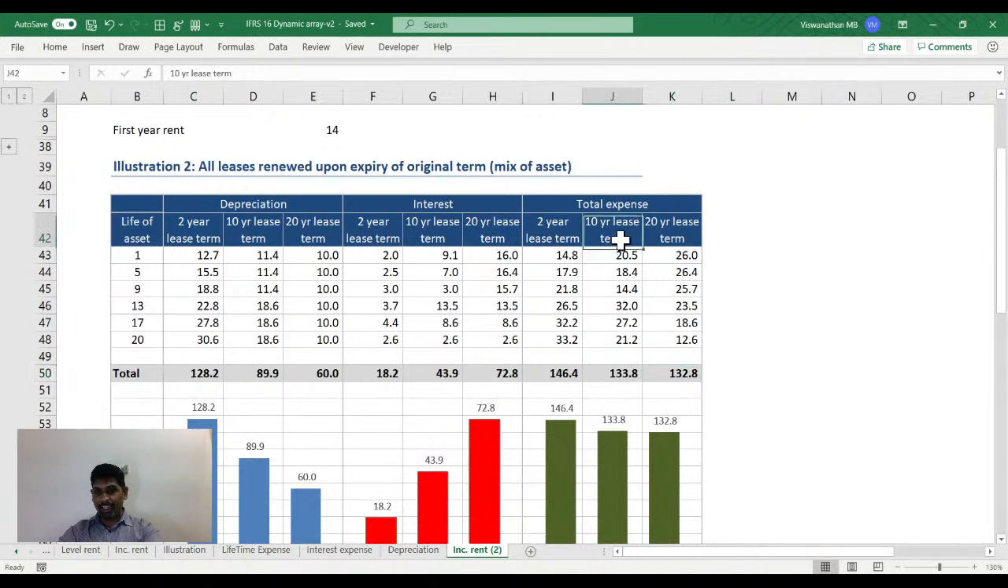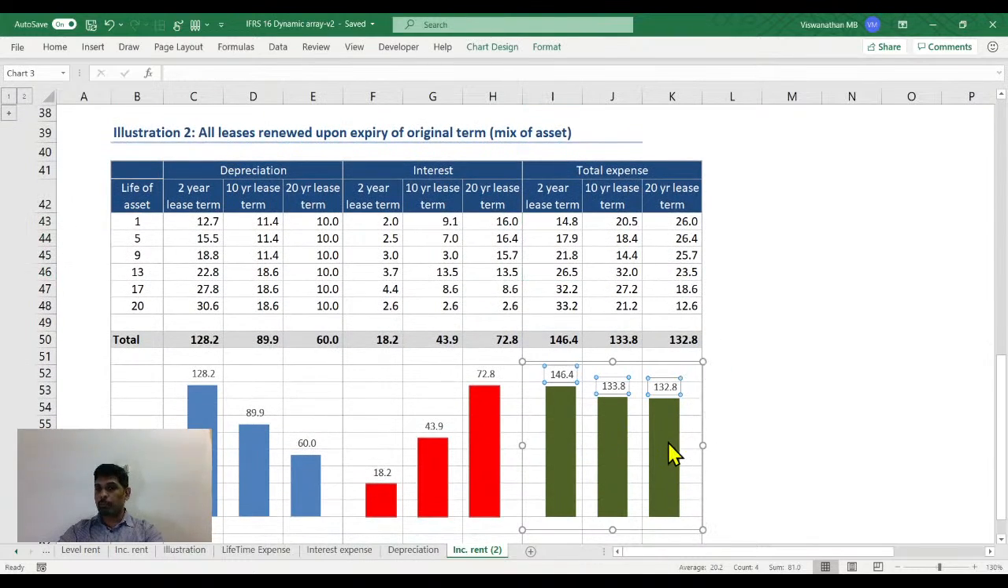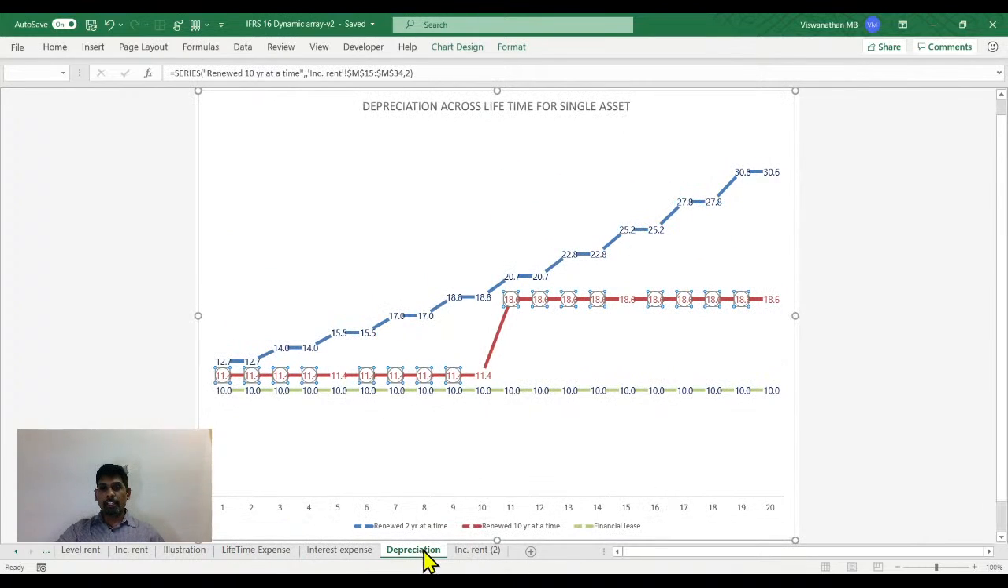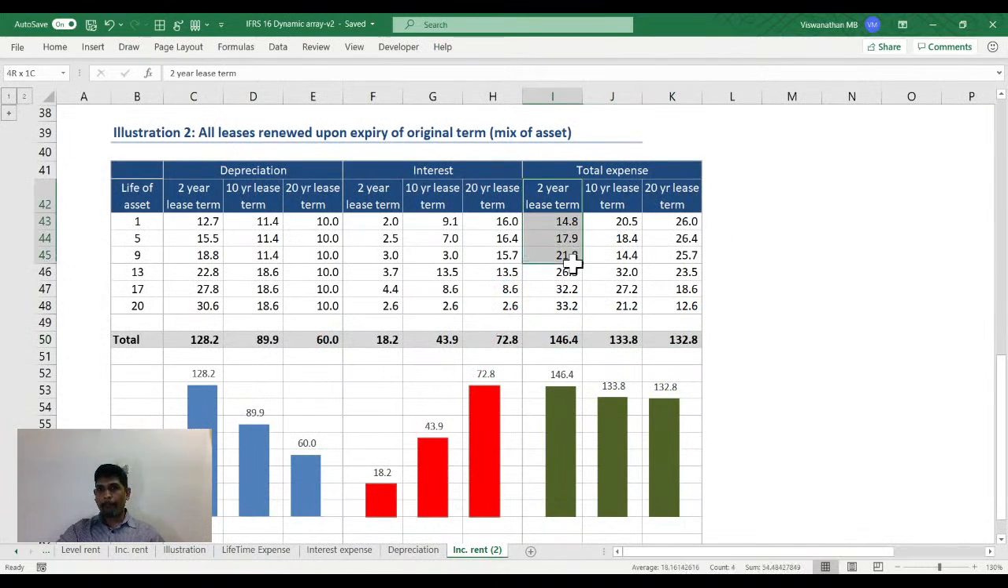Whether you take a 10-year lease and renew it, or whether you take a 20-year lease, which is a financial lease, or 2 years and keep renewing, the total expense remains more or less fine here. 146, 133. That's less than 10% gap between them. It's not as bad as for the individual asset that we saw, which was crazy, right? Whereas 12.6 and whereas 33.2. That's almost two and a half times. Whereas here we don't see that problem.